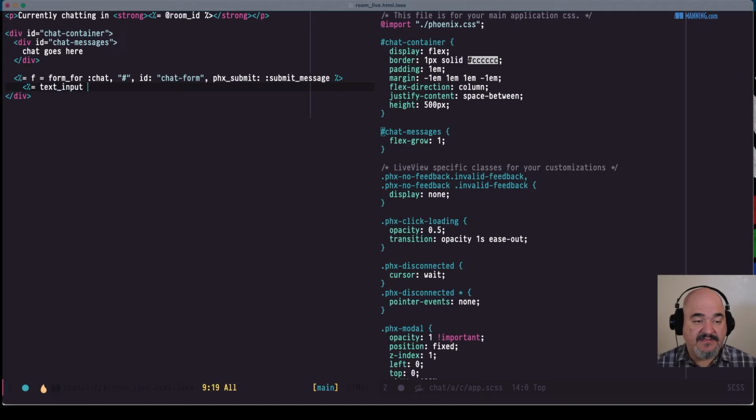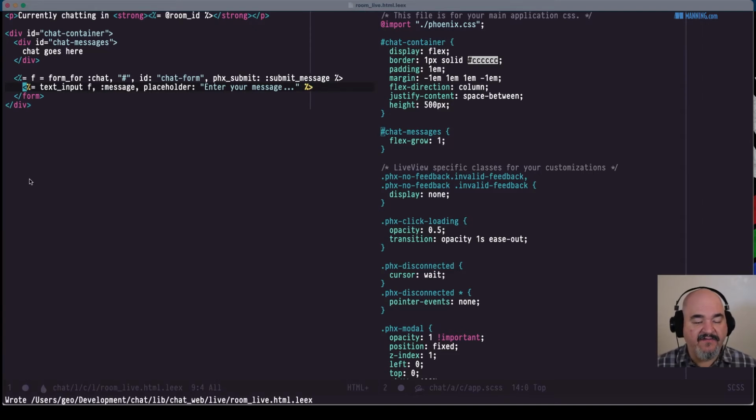Then we need a text input. It's going to be for the f variable, because we're saying f is the form for chat. So f, and then in there is going to be the message. And then we'll have a placeholder of "enter your message". Sure. And then we need to close out the form.